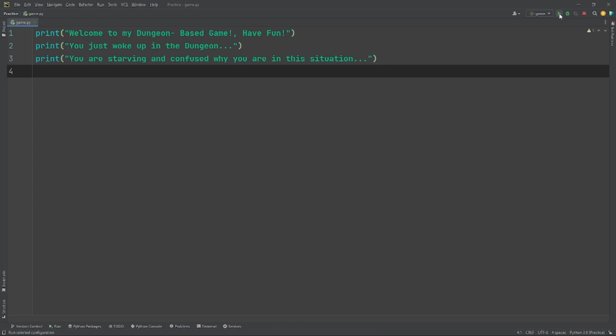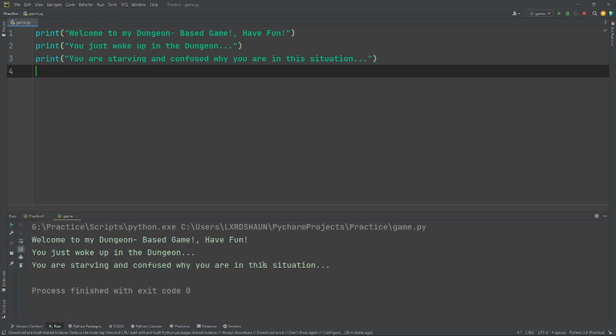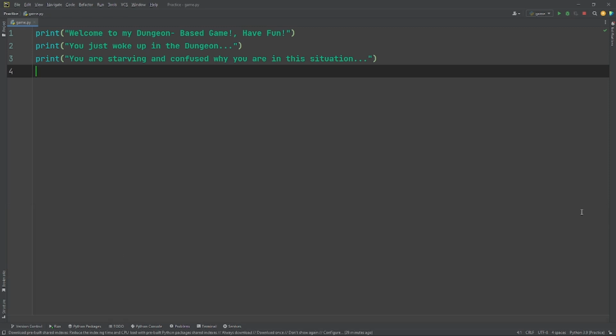So print, if we run this, yep, there you go. Welcome to my dungeon base game, have fun. You just woke up in the dungeon. You are starving and confused why you are in this situation. See, now that sounds mysterious. That sounds almost like you're persuading them to keep on moving, to play further on. We could, of course, use an easier method than just writing print over and over.